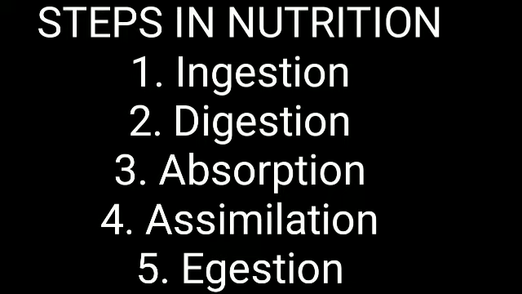It means transfer of soluble food to the blood. Fourth is assimilation. Here utilization of absorbed food by cells and tissues for energy production, growth and repair. And the last one, that is fifth one, egestion. Here removal of waste products and undigested food from body. So these are the steps in nutrition.